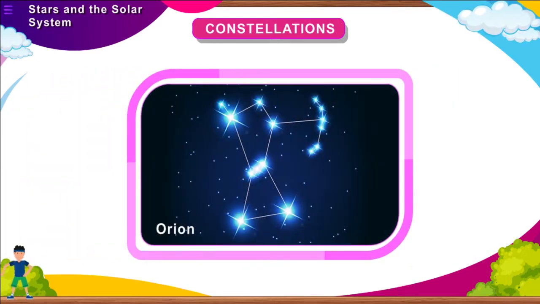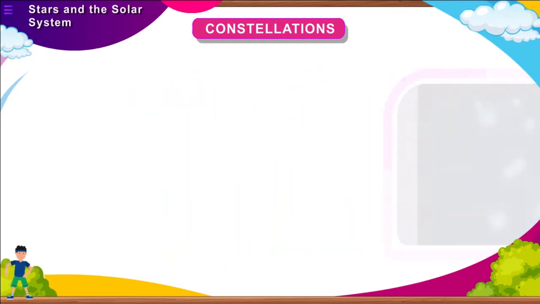Orion. This constellation has 7 bright stars and a few faint ones, the arrangement of which resembles a hunter. The 3 middle stars represent the belt and the 4 bright stars represent the arms and the legs. It is visible in the northern sky in the late evening during winter. Its name in Indian astronomy is Vyadha or Mriga. The star Sirius, which is the brightest star in the sky, is located close to Orion.